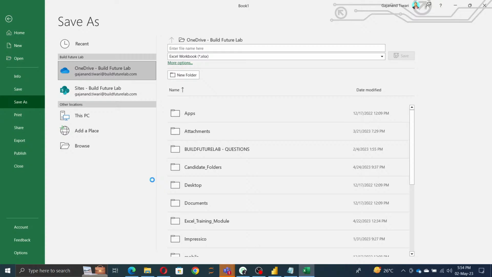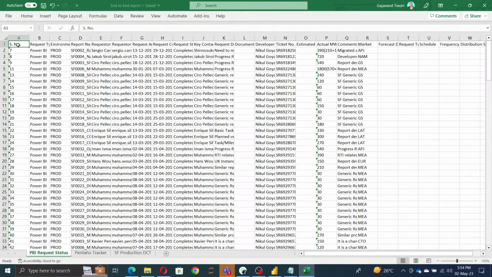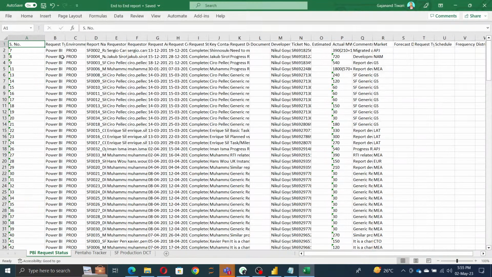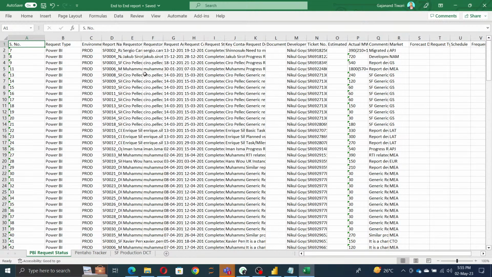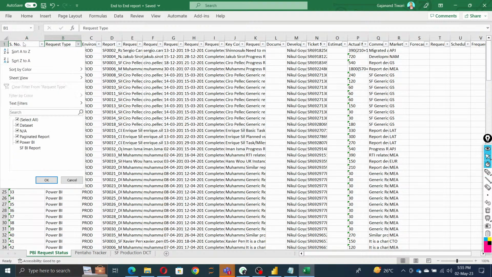Okay, I saved it in your folder. This has the information regarding ticketing in Power BI. This data has the sequence number, request type, and what kind of report we need to prepare. It's portal data. What kind of datasets: NA, page report, Power BI, SFBI.